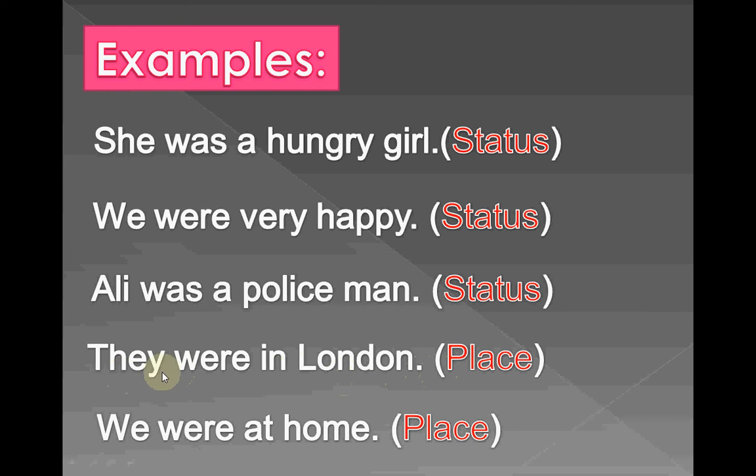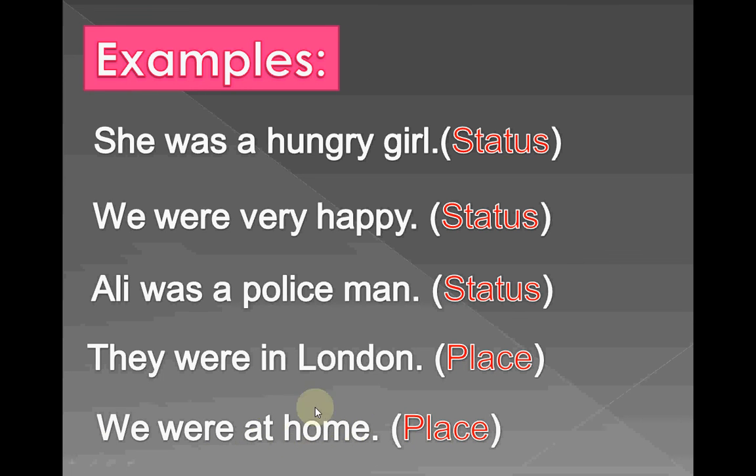They is a subject, were is a helping verb, in is a preposition, and London is an object, also showing the place according to the definition. We were at home. We is a subject, were is a helping verb, at is a preposition, and home is an object. Here we are showing the place.